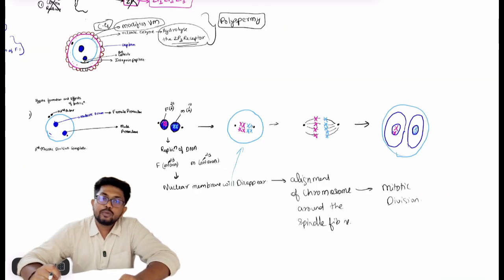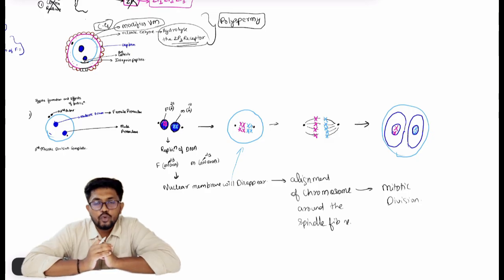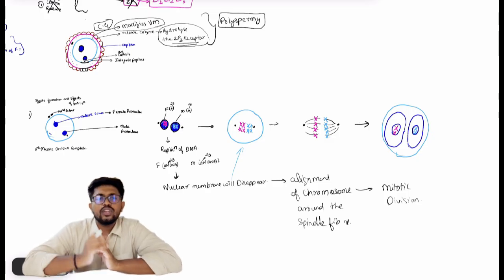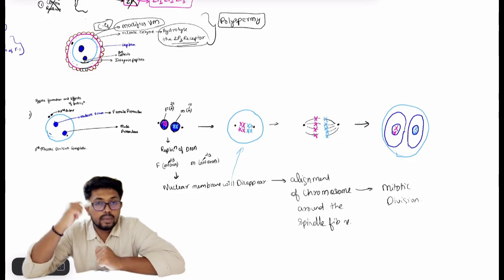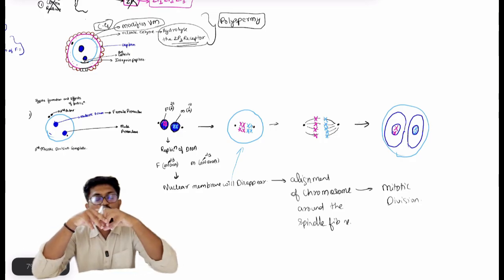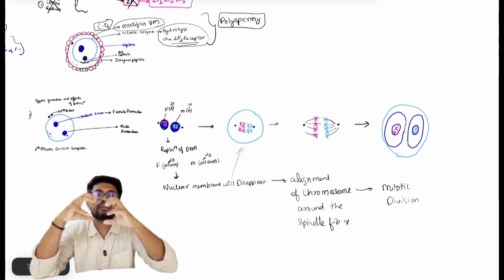So the old concept was that the male and female pronucleus come together and fuse to form a single diploid nucleus, which is called the zygote. But the newer concept says that the male and female pronucleus come towards each other, the DNA replicates, and the chromosomes align on the mitotic, or cleavage, spindle and undergo mitotic division to form two cells.